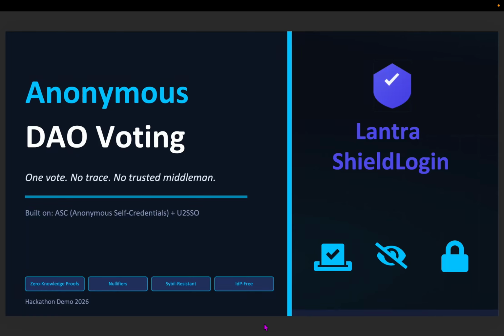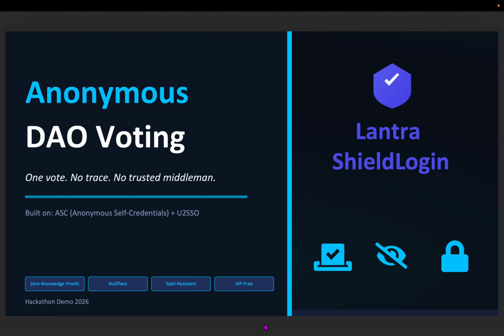So today DAOs govern billions of dollars, but their voting systems are fundamentally broken. Every vote is public on chain, which means anyone can see how you voted. This leads to whale pressure, vote buying, and people staying silent instead of voting honestly. In short, DAOs are decentralized in infrastructure, but centralized in influence.